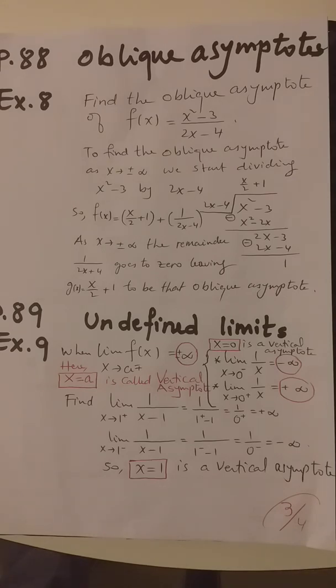Example, limit of 1 over x minus 1. What's the limit of 1 over x minus 1? Upon substitution, I will get 1 over 0 plus, which is plus infinity. From the left, you will get minus infinity, from the right, plus infinity, so infinity in general. So I deduce that x equals 1 is a vertical asymptote.